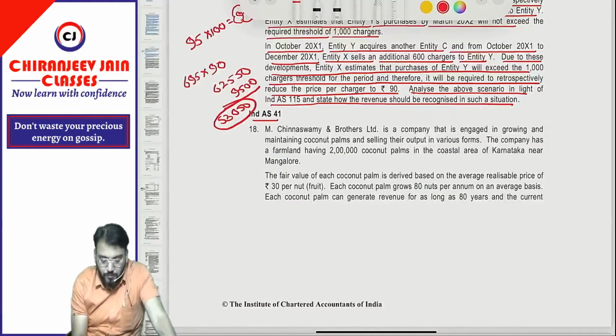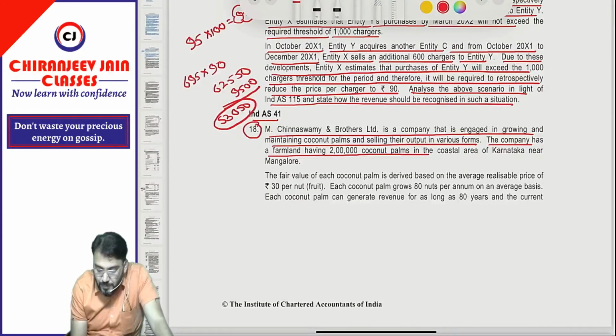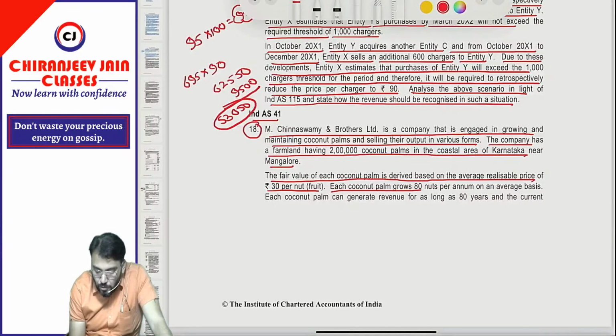Ind AS 41. What is the question? Mr. Chinnaswamy and Brother Limited is a company that is engaged in growing and maintaining coconut palm and selling their output in various forms. The company has a farmland having 2 lakh coconut palms in the coastal area of Karnataka near Bangalore. The fair value of each coconut palm is derived based on the average realizable price of 30 rupees per nut. Each coconut palm grows 80 nuts per annum on an average basis. Correct? 80 nuts per annum.